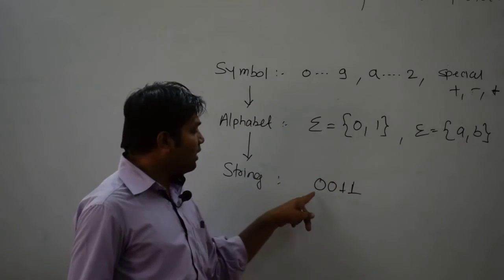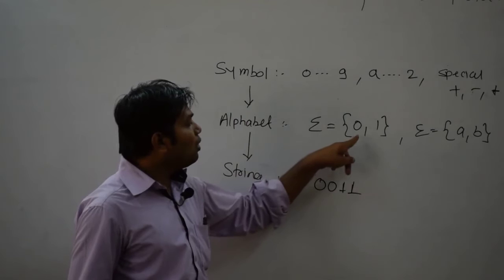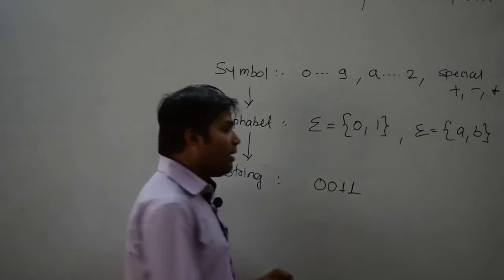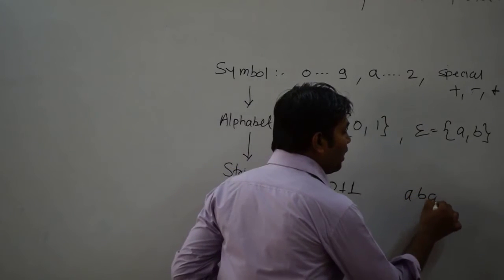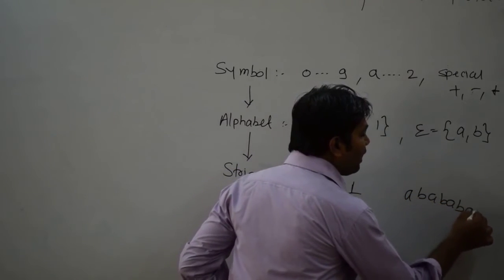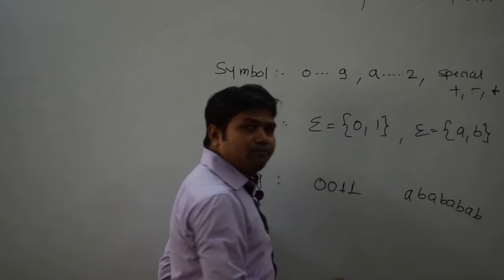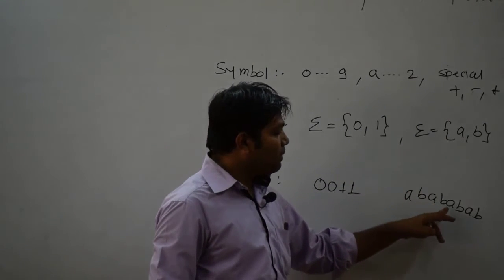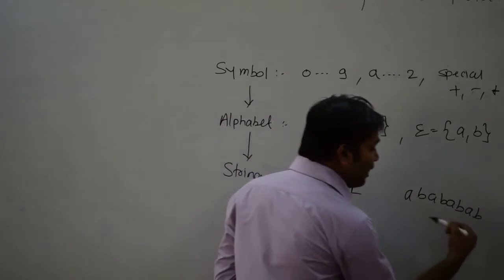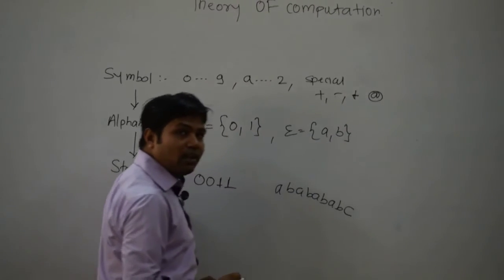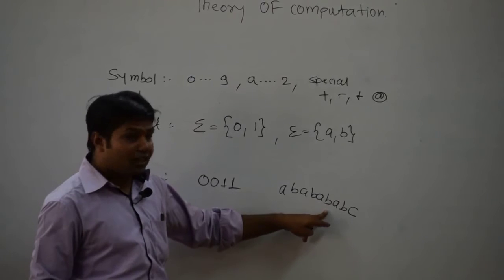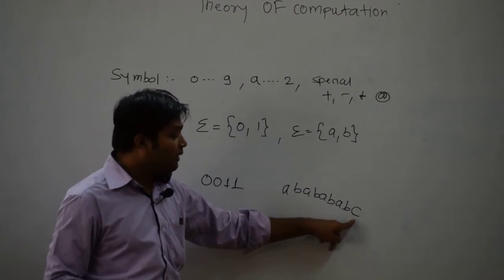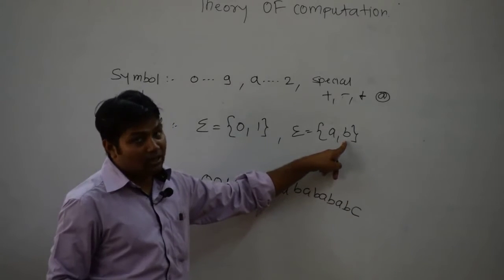This alphabet, because it consists of 0 and 1, and 0 and 1 are from the alphabet here. Now similarly, if I consider A and B, it can happen that AB, AB, AB. You can consider any string, but your alphabet should be A and B. A, B, A, B. There is no C. If I add the C here, now this is not a string of this alphabet, because there is a new character, C, that is not there in the alphabet, right?